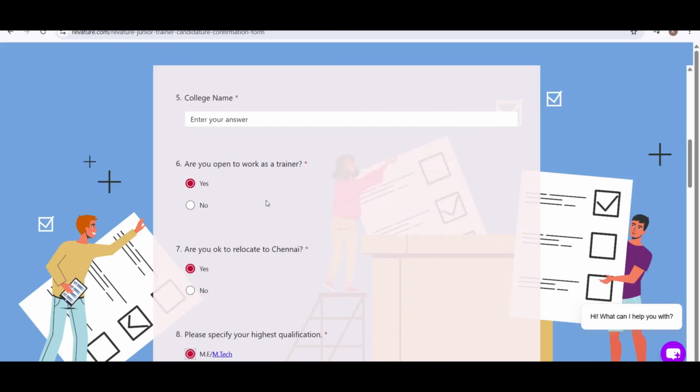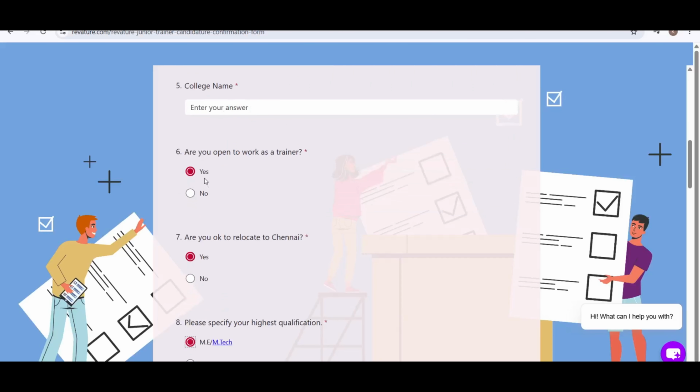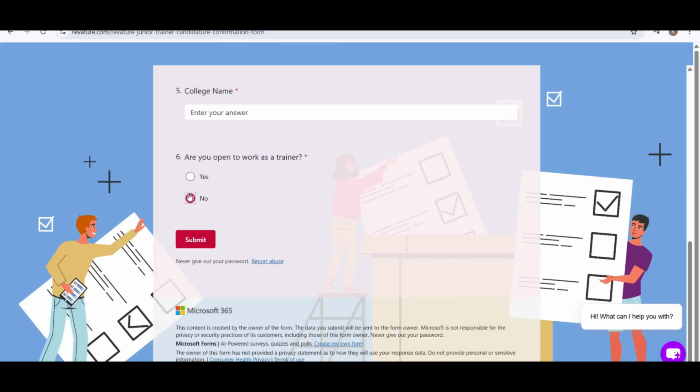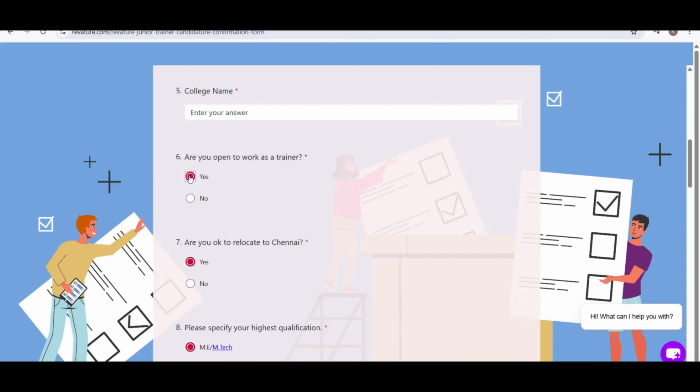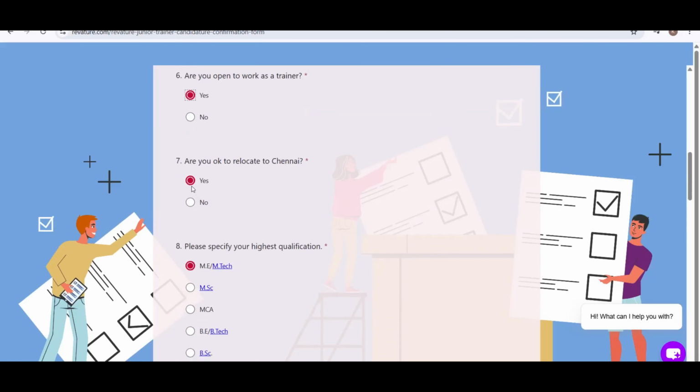As I mentioned earlier, are you open as a trainer? You have to select yes. If you select no, you will not receive any mail. You will be shortlisted, but you will not be given any examination credentials. Are you okay to relocate to Chennai? Yes.